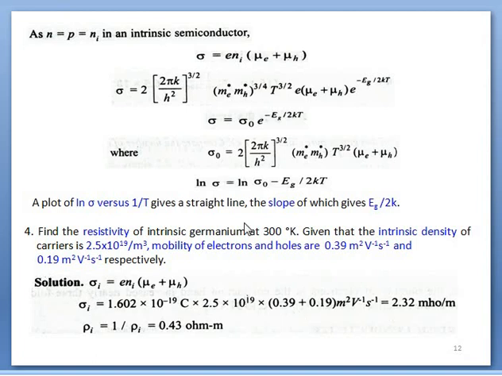As we know, for an intrinsic semiconductor, conductivity is expressed by this equation, where sigma_i, the subscript i, represents the intrinsic one, e is the electronic charge, n_i is given, and the mobilities are given. By substituting all these values, we have this value in mho per meter.